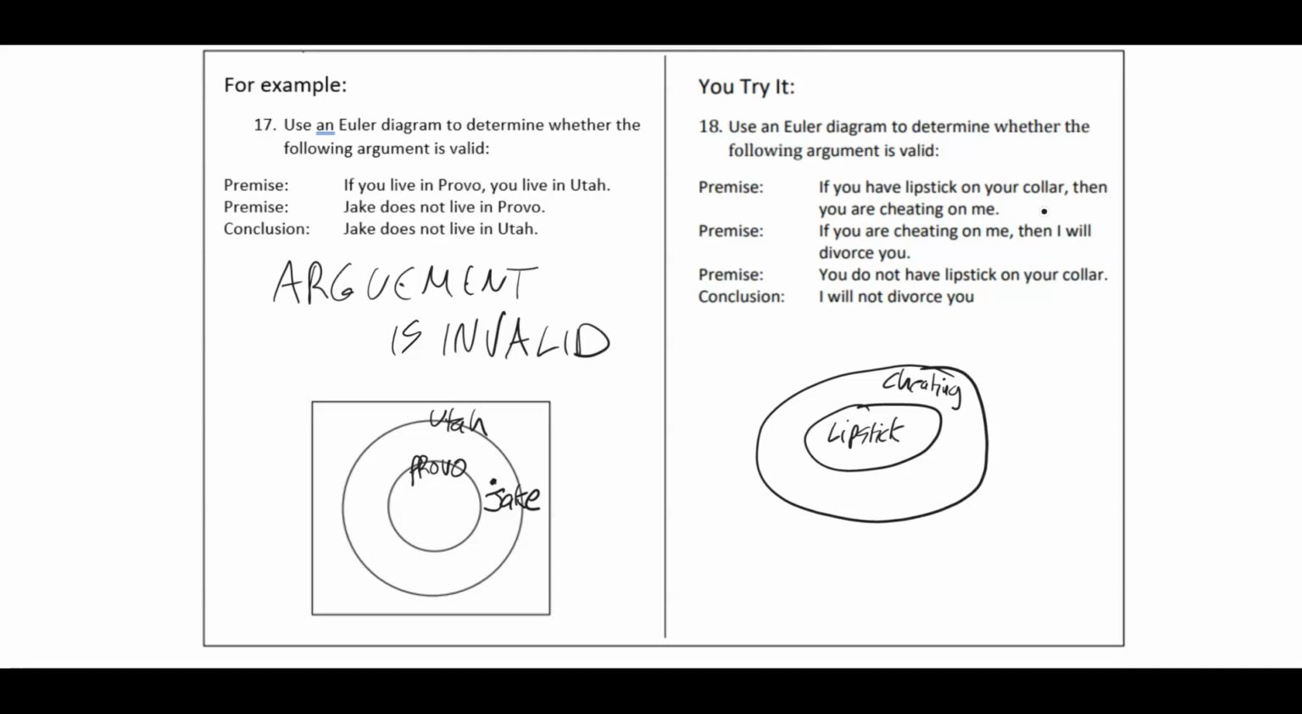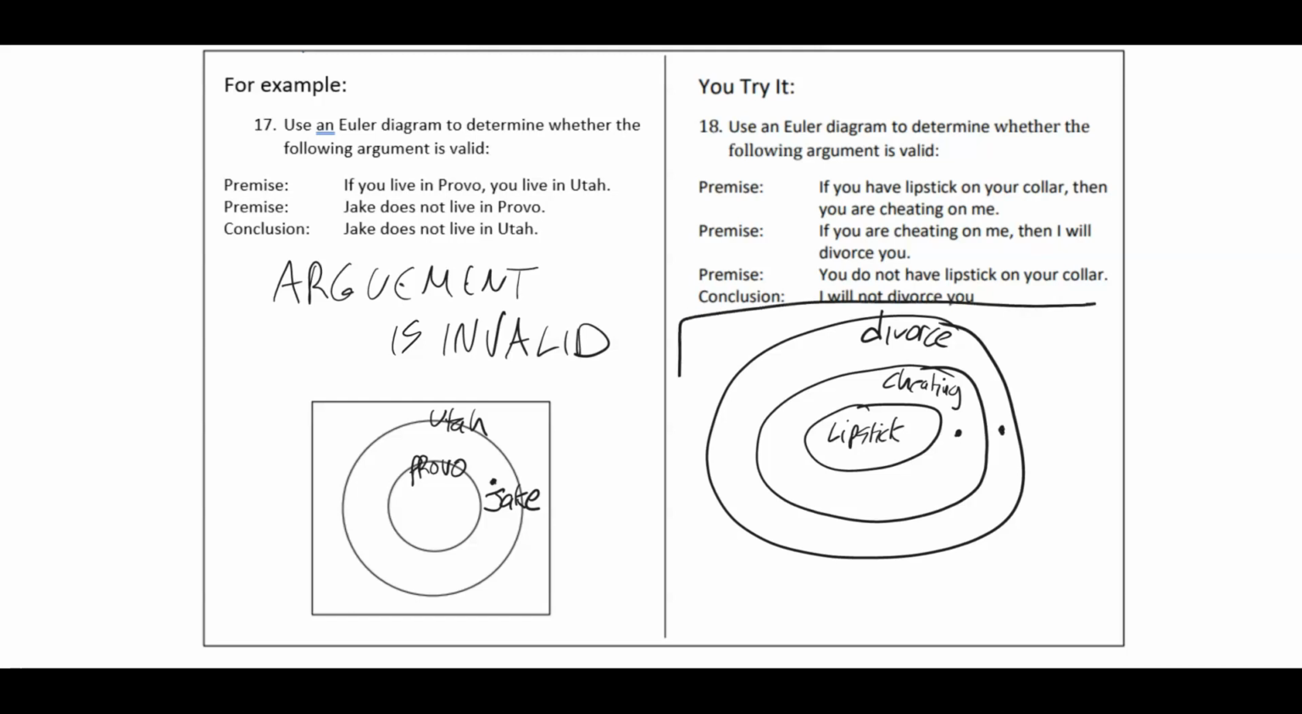Okay. And then if you're cheating on me, I will divorce you. If there's any cheating, divorce. Premise, you do not have lipstick on your collar. So if you don't have lipstick on your collar, you could be here. You could be here. Or, of course, you could be out here somewhere.